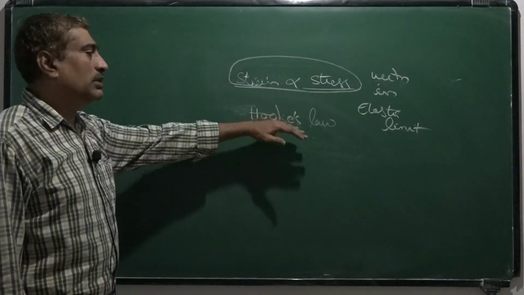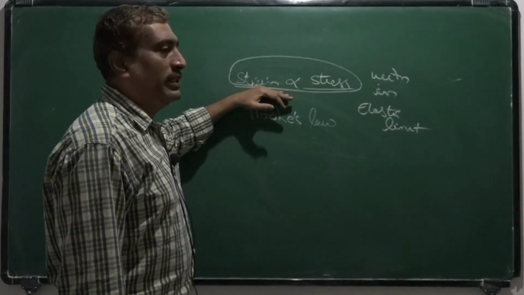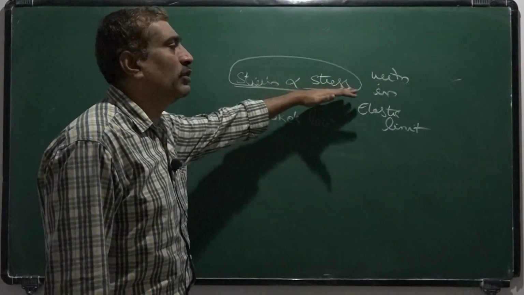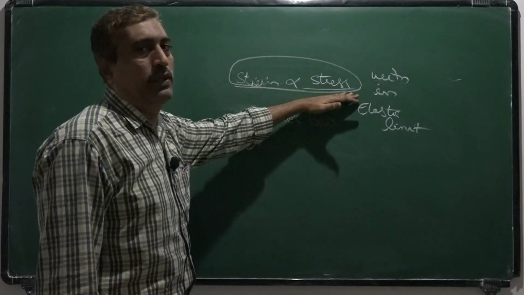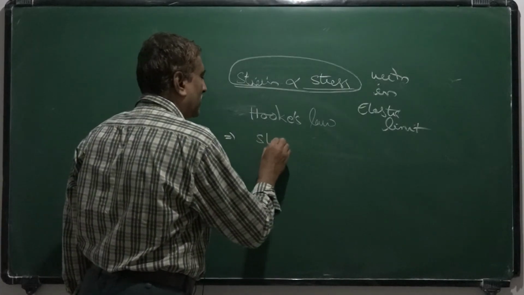Hooke's law means that within the elastic limit, the strain produced in an elastic body is proportional to the stress applied on the body.